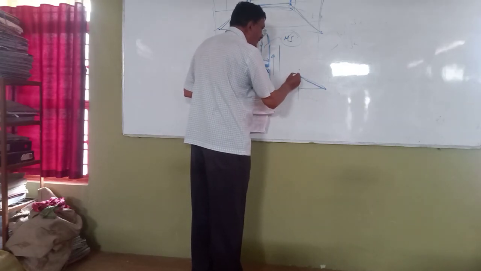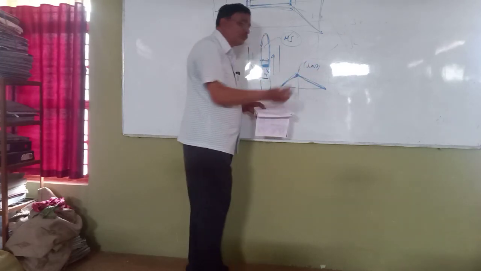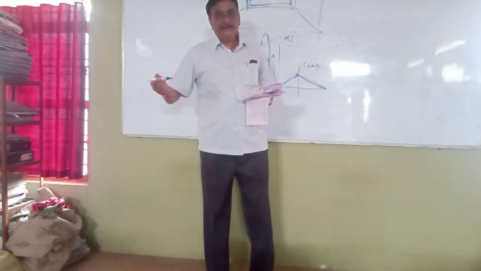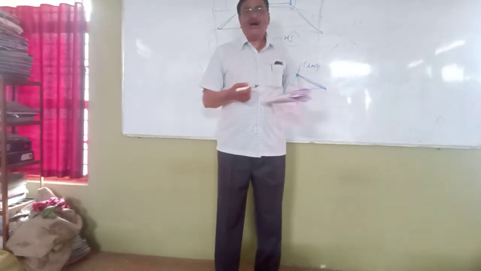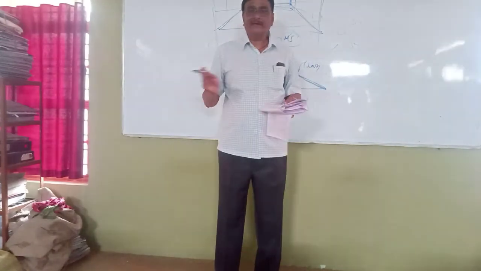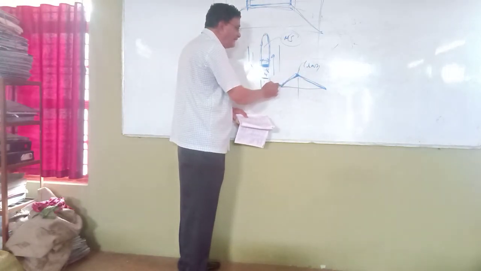Okay. This is a camber. This is a crown, as I told you just now. This is a camber. This is a cross slope provided, correct or not? In the direction from the center to the left and the right side, your road looks exactly like that. The top portion of the camber is known as the crown, and this is the camber.